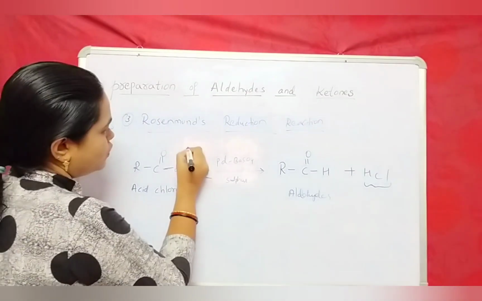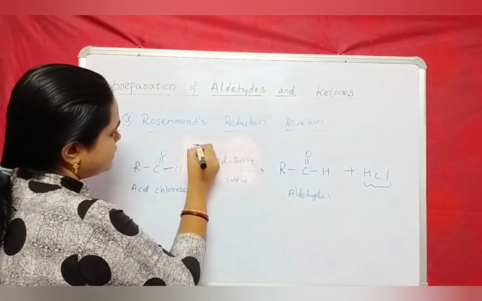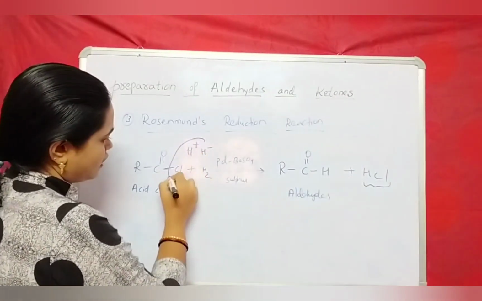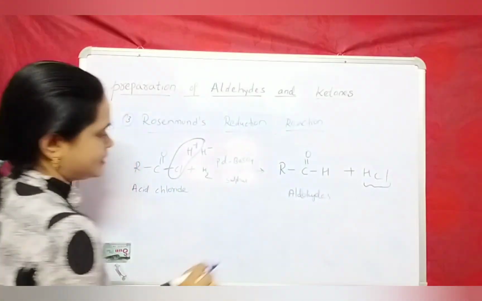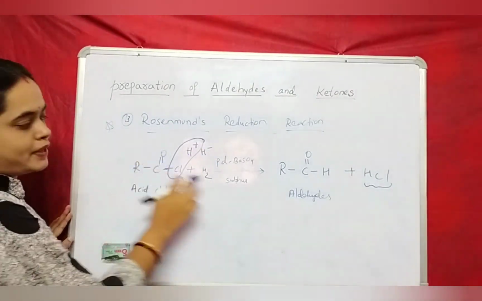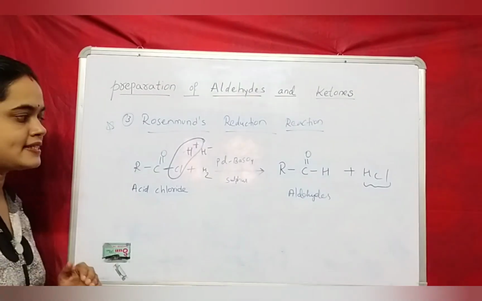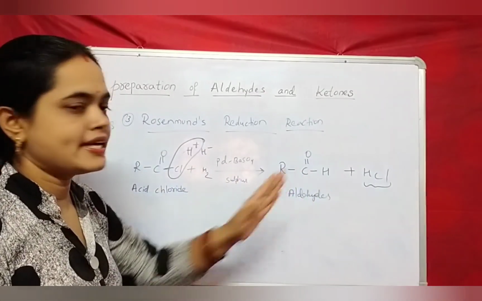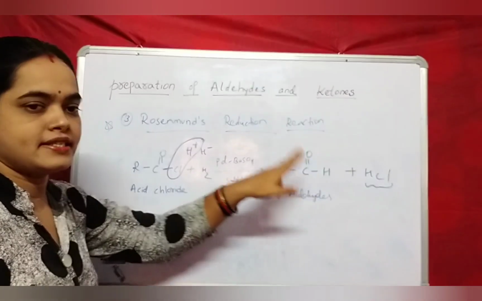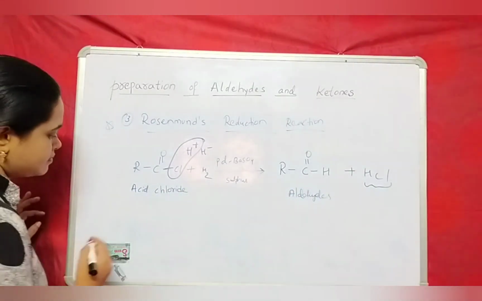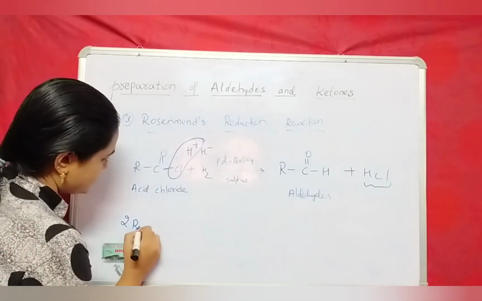Here H2, H plus, H minus. So this H plus along with chlorine is removed as HCl, and the remaining hydrogen attaches to the carbonyl group to form aldehydes. In this way, from acid chloride, aldehydes are formed by Rosenmund's reduction reaction. Next, how ketones are formed. See how ketones are formed.